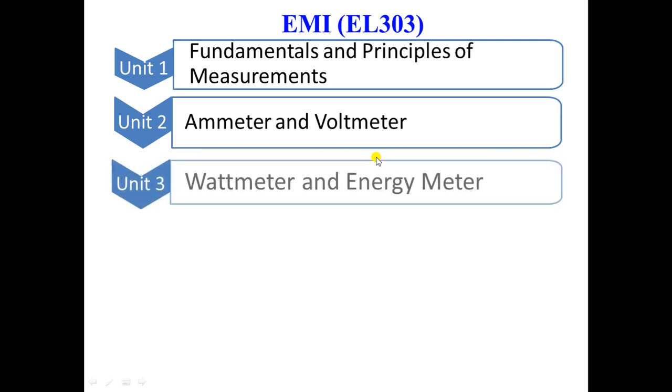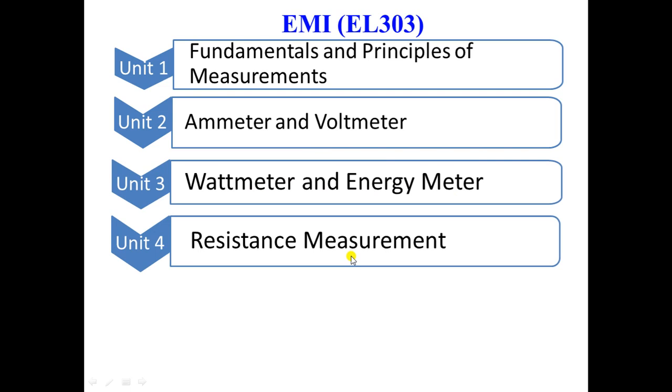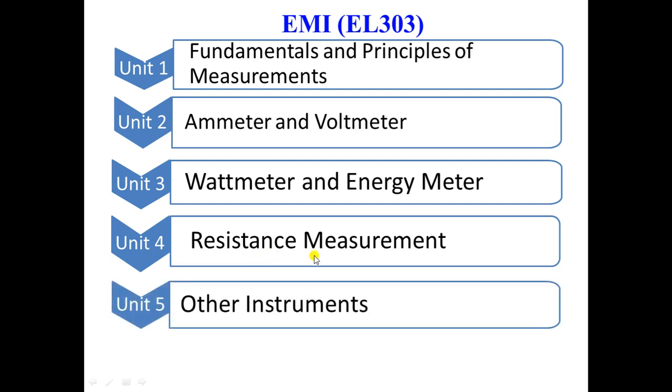In unit 3, we will have wattmeter and energy meter, which are mainly used to measure the power. Then in unit 4, we have resistance measurement. There will be various methods and instruments used which will be studied in resistance measurement. In unit 5, we will have other instruments like frequency meter, which is used to measure frequency. We will have power factor meter, which is used to measure power factor, and so on. Many instruments will be studied in unit 5. So this is how your syllabus for this subject looks like. So let us now start with unit 1.